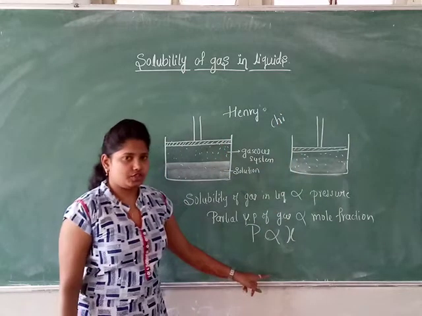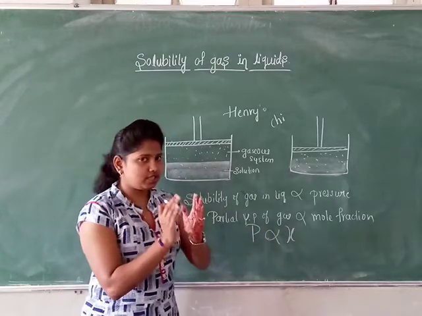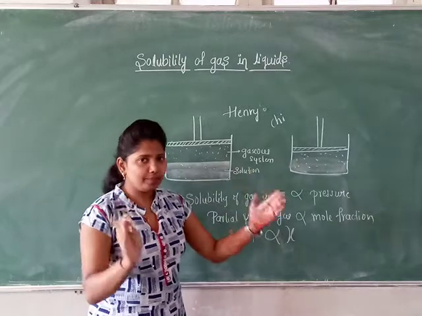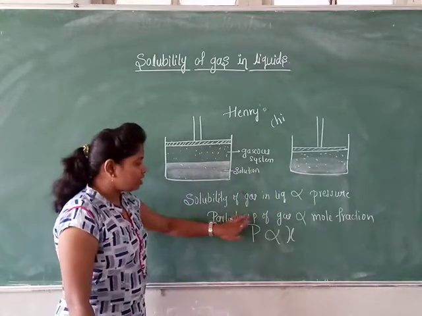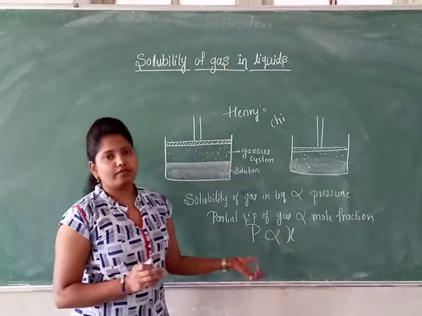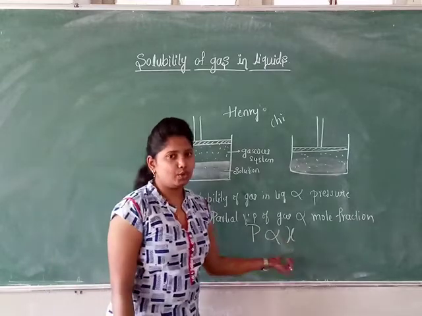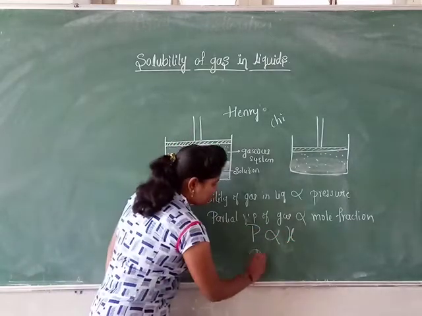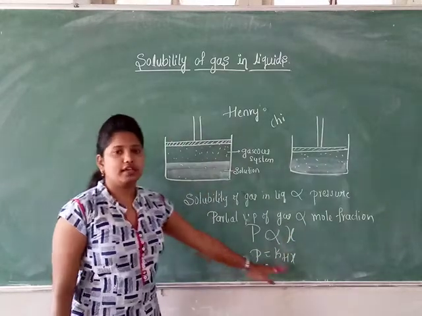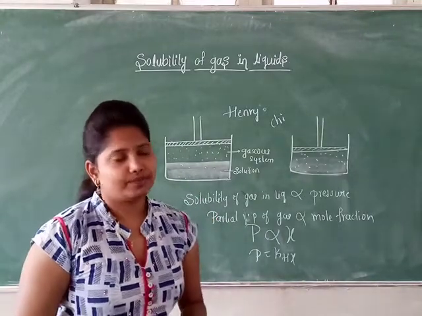So what is the statement of Henry's law? Henry's law gives the quantitative relationship between the solubility of gas in a liquid and the pressure. The partial pressure of a gas in a vapor phase is directly proportional to the mole fraction of a gas in a liquid. That is, P is directly proportional to X. Therefore, P is equal to KH into X, whereas KH is the Henry's law constant.